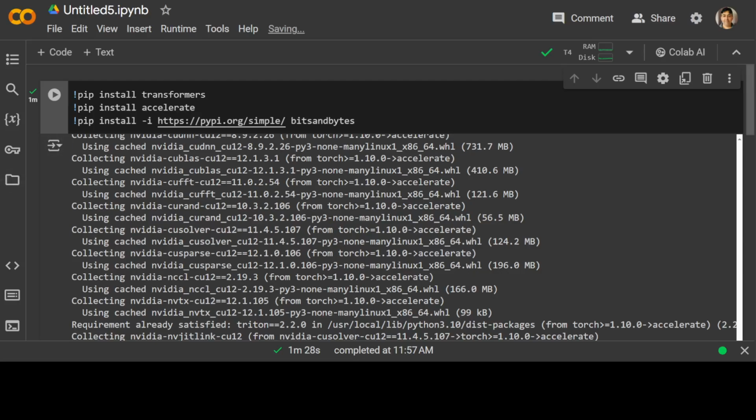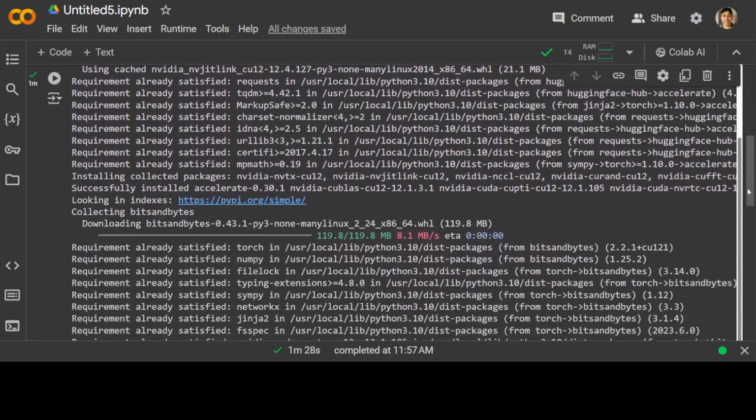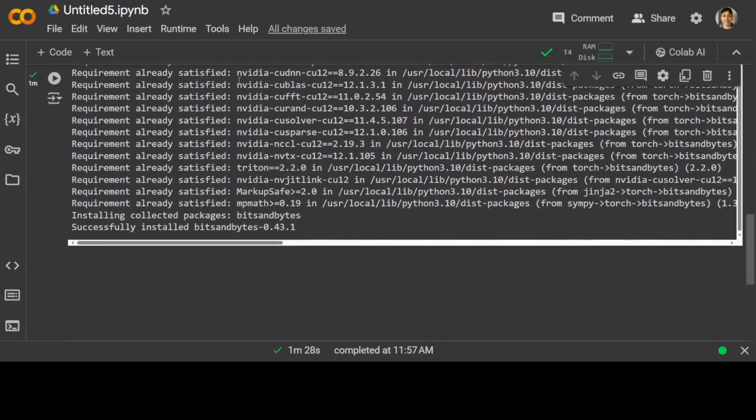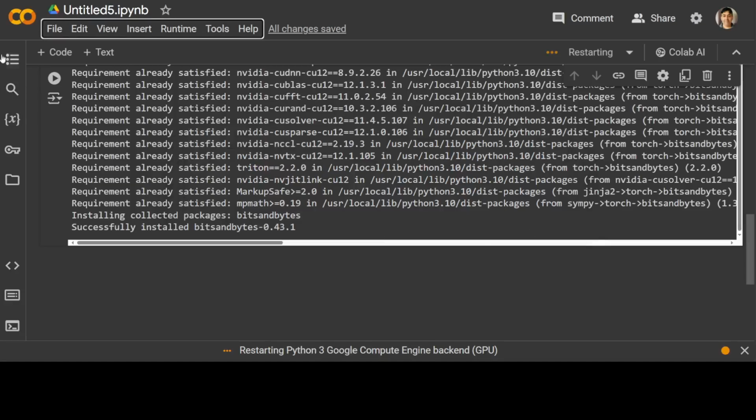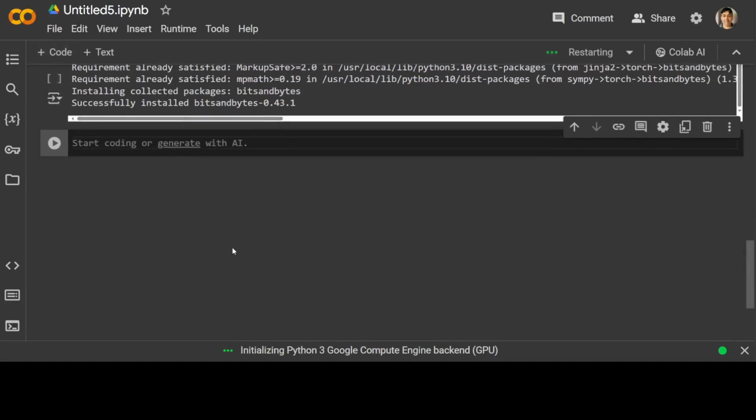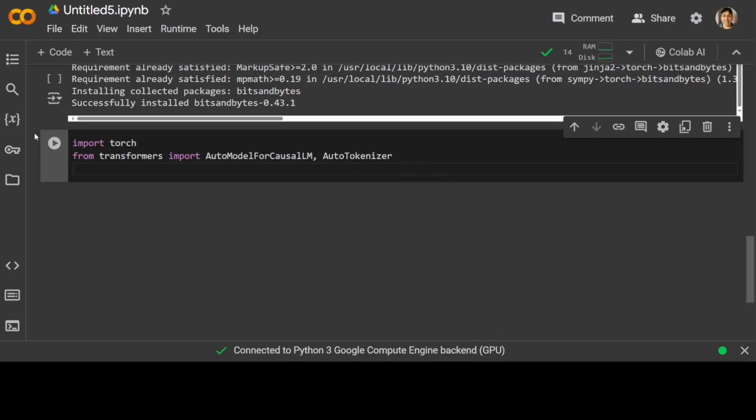All the prerequisites are done. Let's scroll down, and you can see that everything is installed here. We would need to restart the session just to make sure that whatever we have installed takes effect. So just click on yes. And now let's import some of the libraries which we are going to use, like PyTorch, transformers, and that sort of stuff. Shouldn't take too long. That is done.